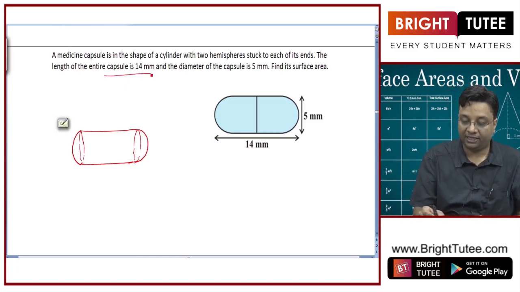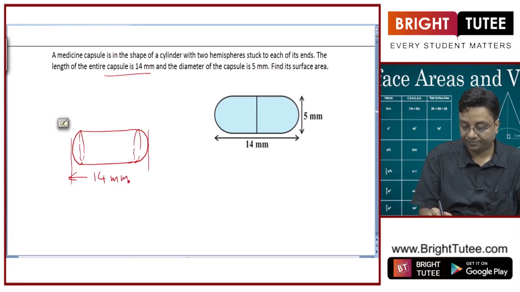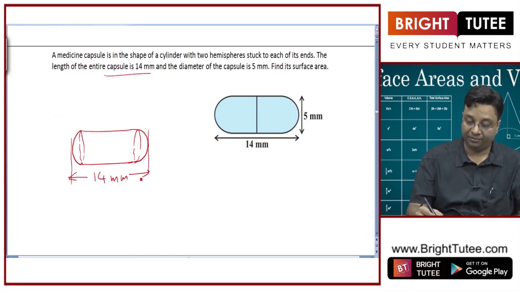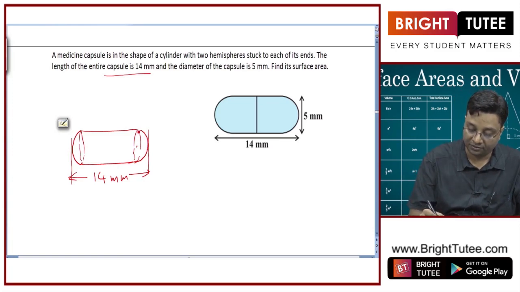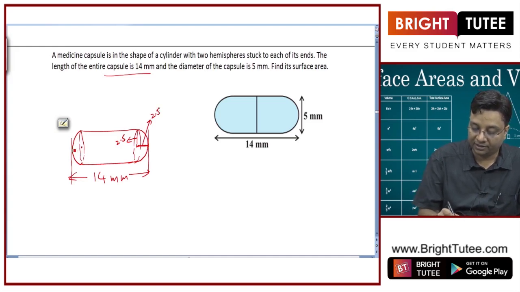Now, the length of the entire capsule, from this end to this end, is 14 mm, right? Diameter of the capsule is 5 mm. So, what is the radius? It is 5 by 2, that is 2.5 mm, right? So, this is also 2.5, hence this is also 2.5.